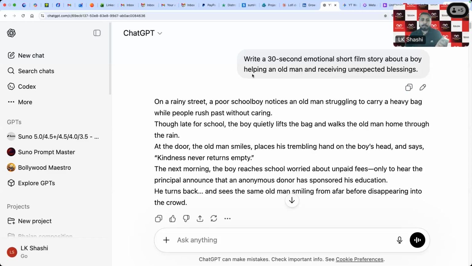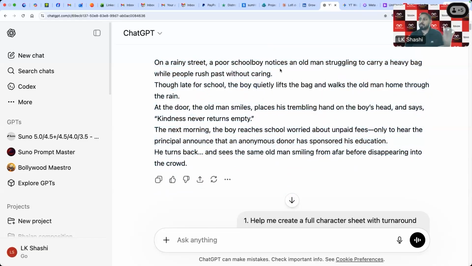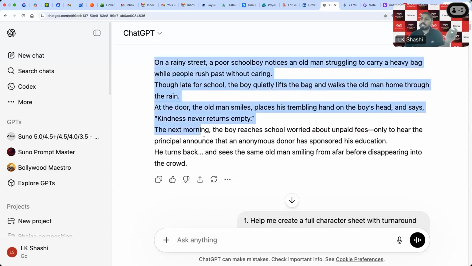I think our team will put these prompts in the chat while I'm moving forward. Based on that, it has given me a short script. You can see here: on a rainy street, a poor schoolboy noticed an old man struggling to carry a heavy bag while people rushed past without caring. Though late for school, the boy quietly lifted the bag and walked the old man home through the rain. So this is the story I have created with ChatGPT.